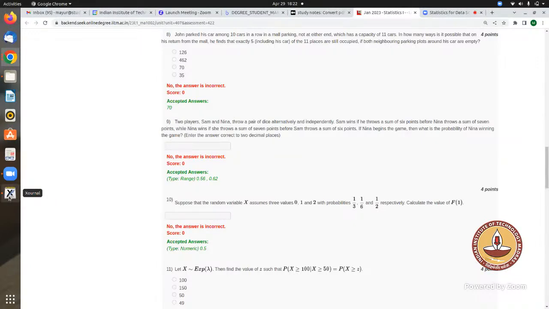My doubt was in this particular question. I was able to solve the question. There was a twist on this question that I read somewhere: what is the probability of getting a sum of 7 before a sum of 6? Same thing, right? If Nina starts, then she will get a sum of 7. But okay, so that's fine.